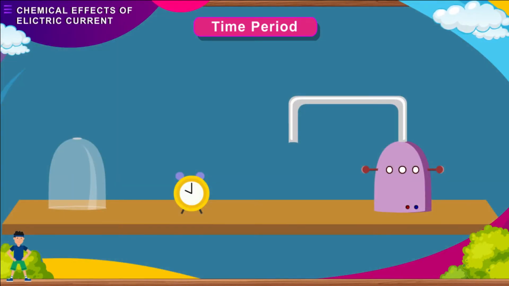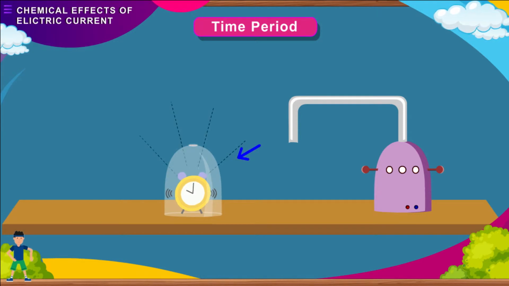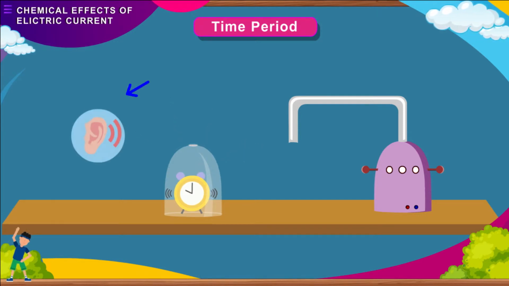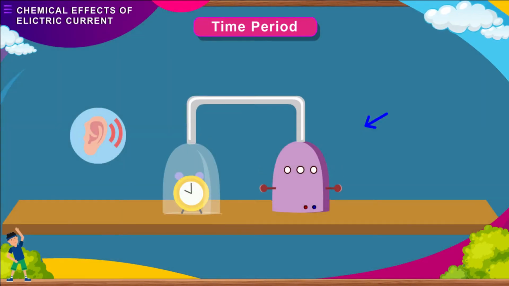Here is an activity to show that a medium is required for the propagation of sound. You need an alarm clock, airtight jar, and a vacuum pump. Set a 5 minute alarm in the clock. Then place it inside the bell jar. You will hear the alarm sound. Now remove all the air from the bell jar with the help of a vacuum pump.